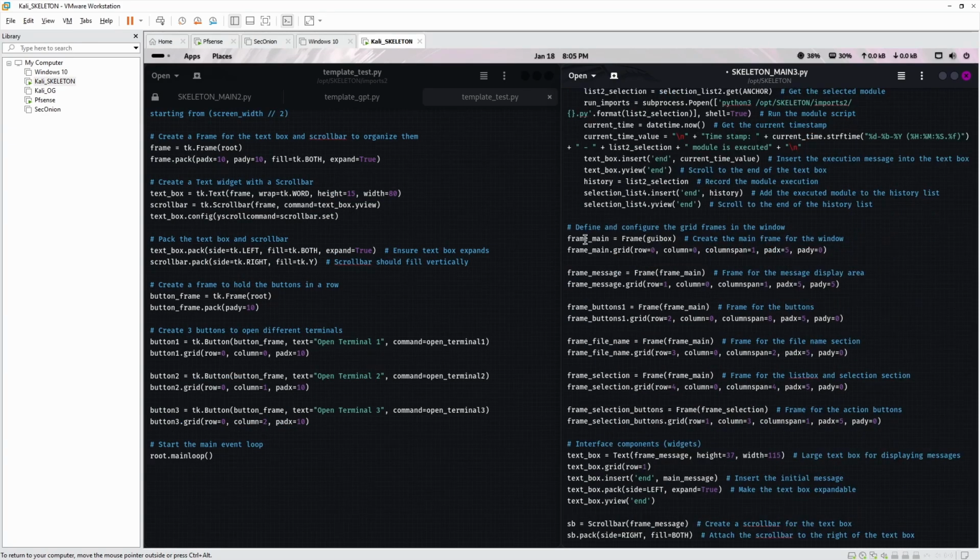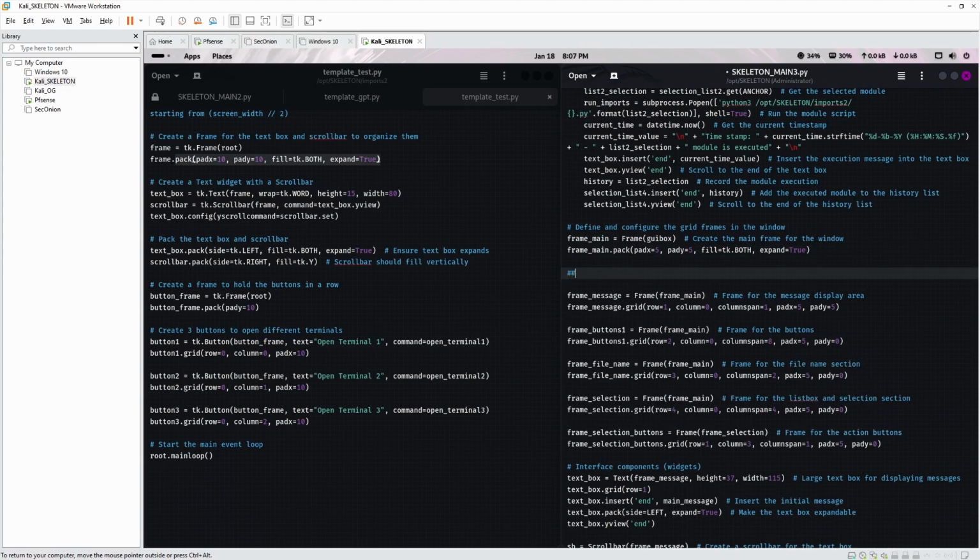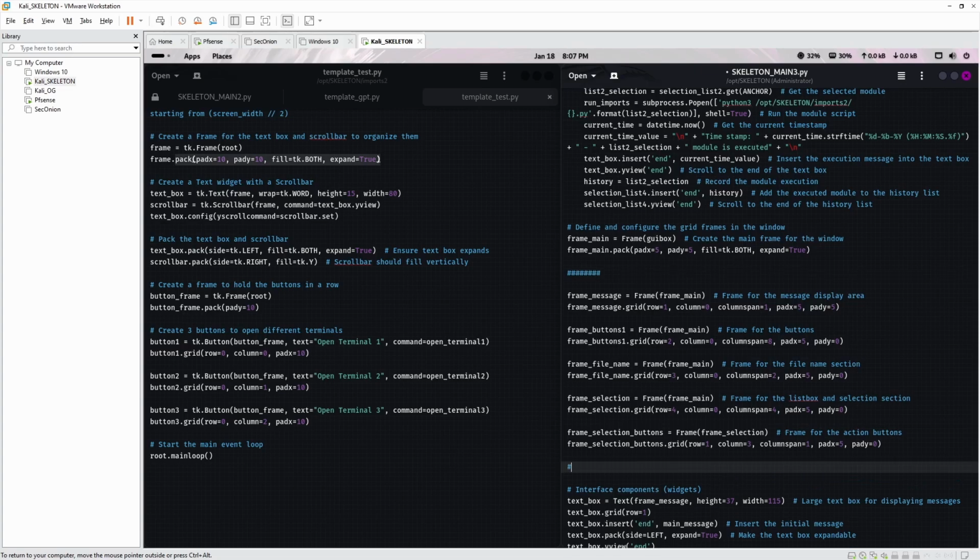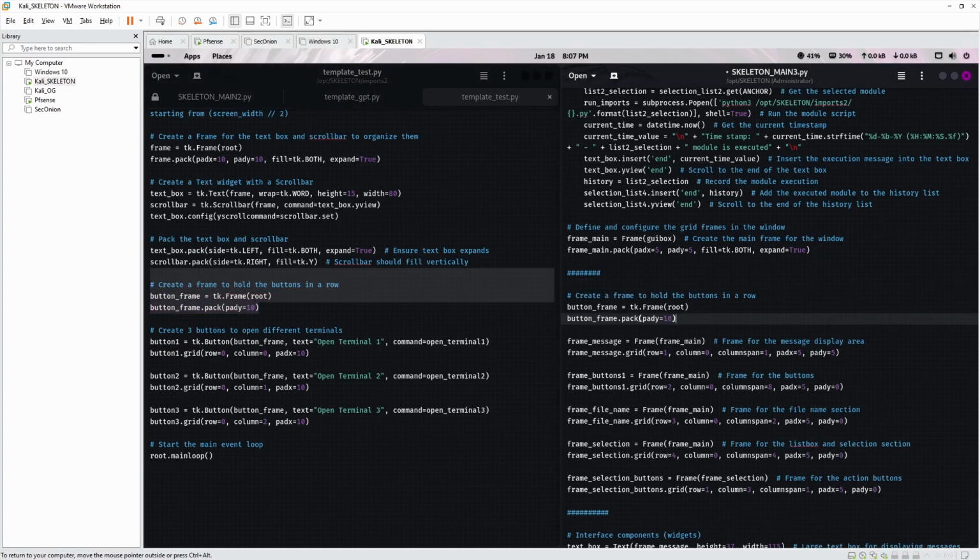So we've got frame main with the GUI box, which just creates the frame for the text. Frame main is going to be replaced with the pack. And we can decrease the padding to 5 so it's not as noticeable. We have all this code here which will have to be adjusted. That's all our drawings into the boxes. So we'll have to create a new button frame. This is going to create a placeholder for the button and adjust that to GUI box. And that can also be 5.